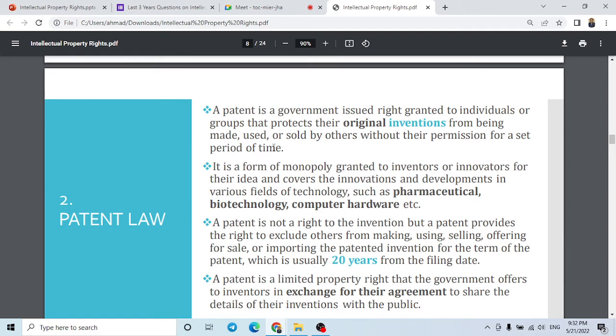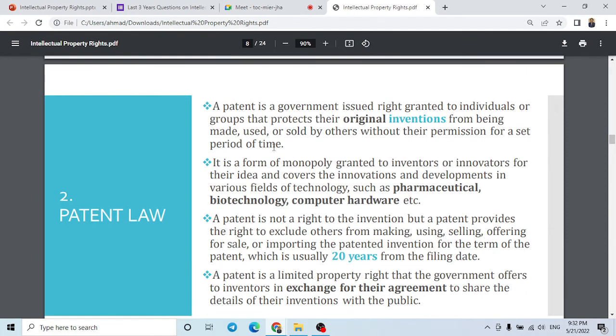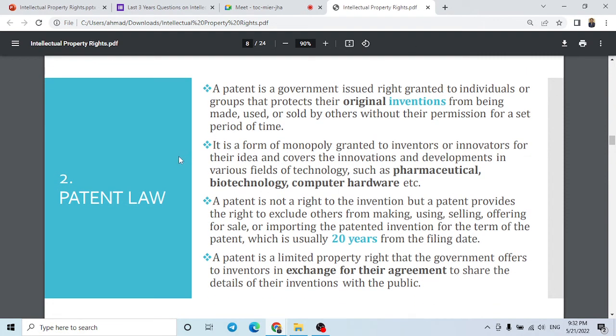Now we are going to the patent law. We are going to study patent law, which is directly based on invention, original invention. So our patent laws are protecting the original inventions, whichever is done by a person or any organization. A patent is a government issued right.